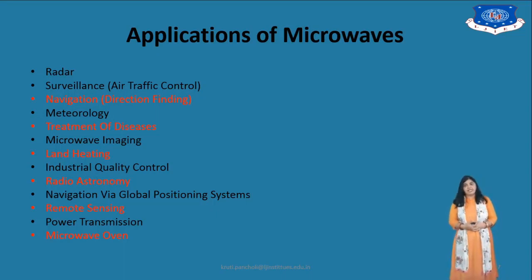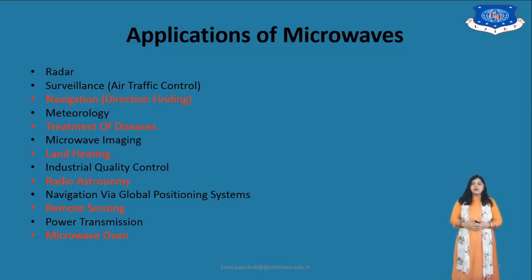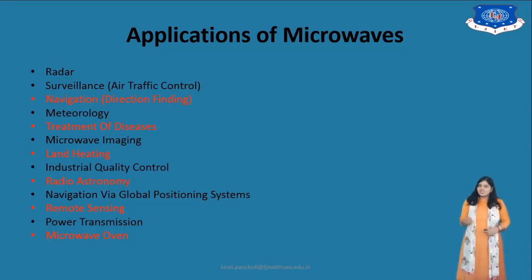Next is the application of the microwave. There are a variety of applications in various fields: the medical field, civil applications, remote sensing, radar, surveillance, air traffic control, navigation, meteorology, treatment of disease, microwave imaging, heating, industrial quality control, radio astronomy, then the GPS system, the remote sensing system, and in our day-to-day life we are using the microwave oven, a heating application.